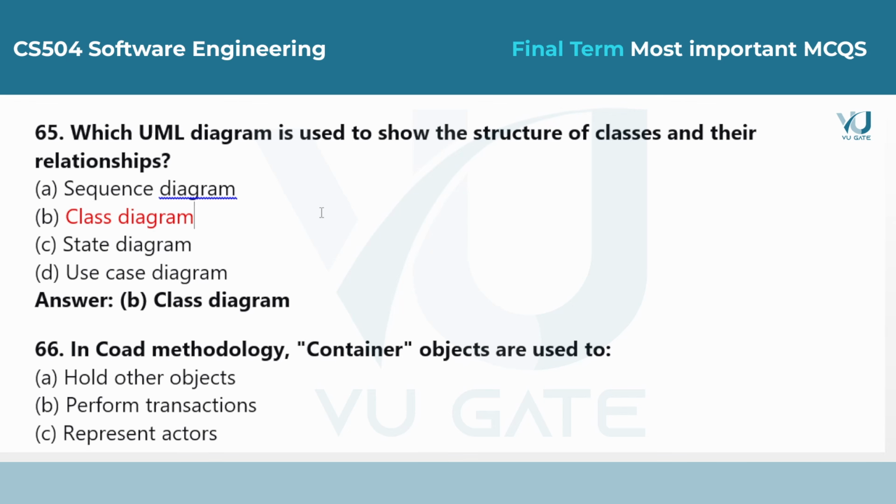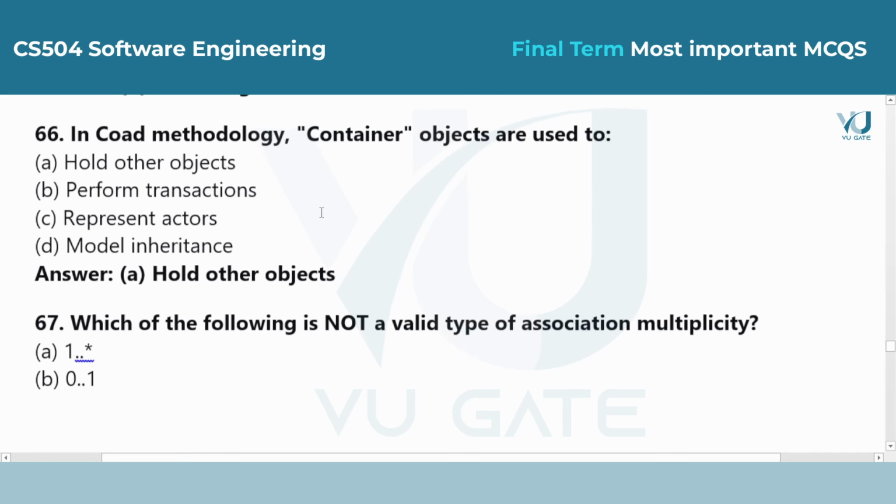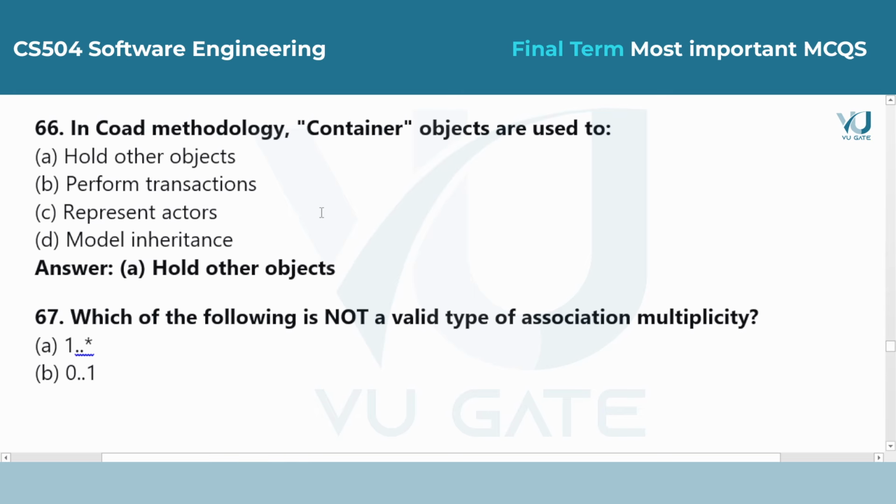Question 66. In object-oriented methodology, container objects are used to: Answer is option A, hold other objects. A container object is a special type of object designed to organize and manage a collection of other objects, like a list of students in a classroom.